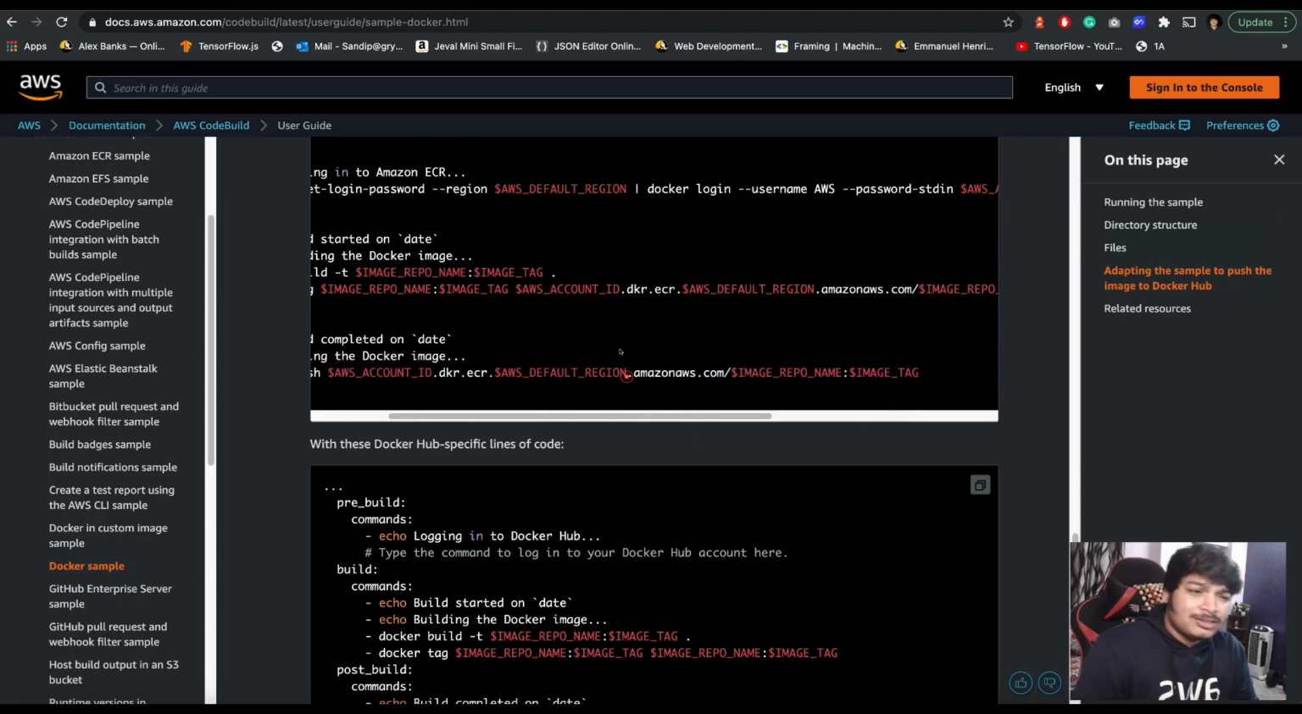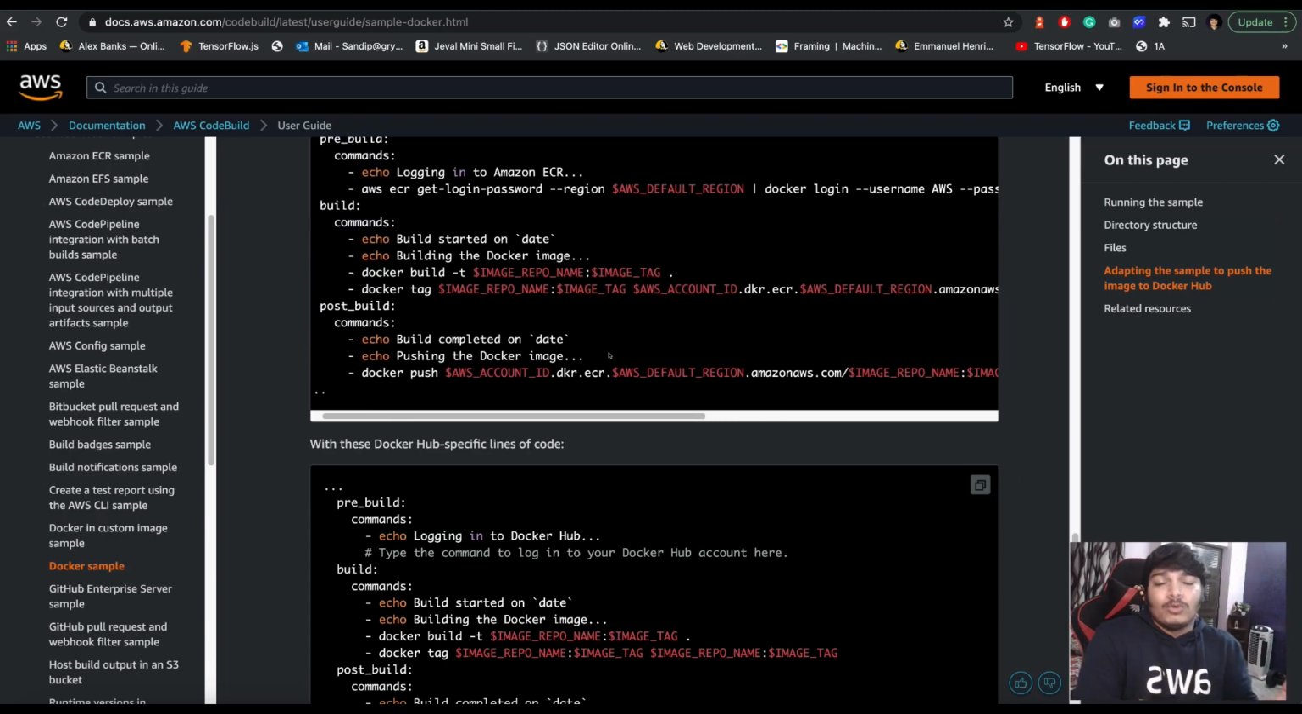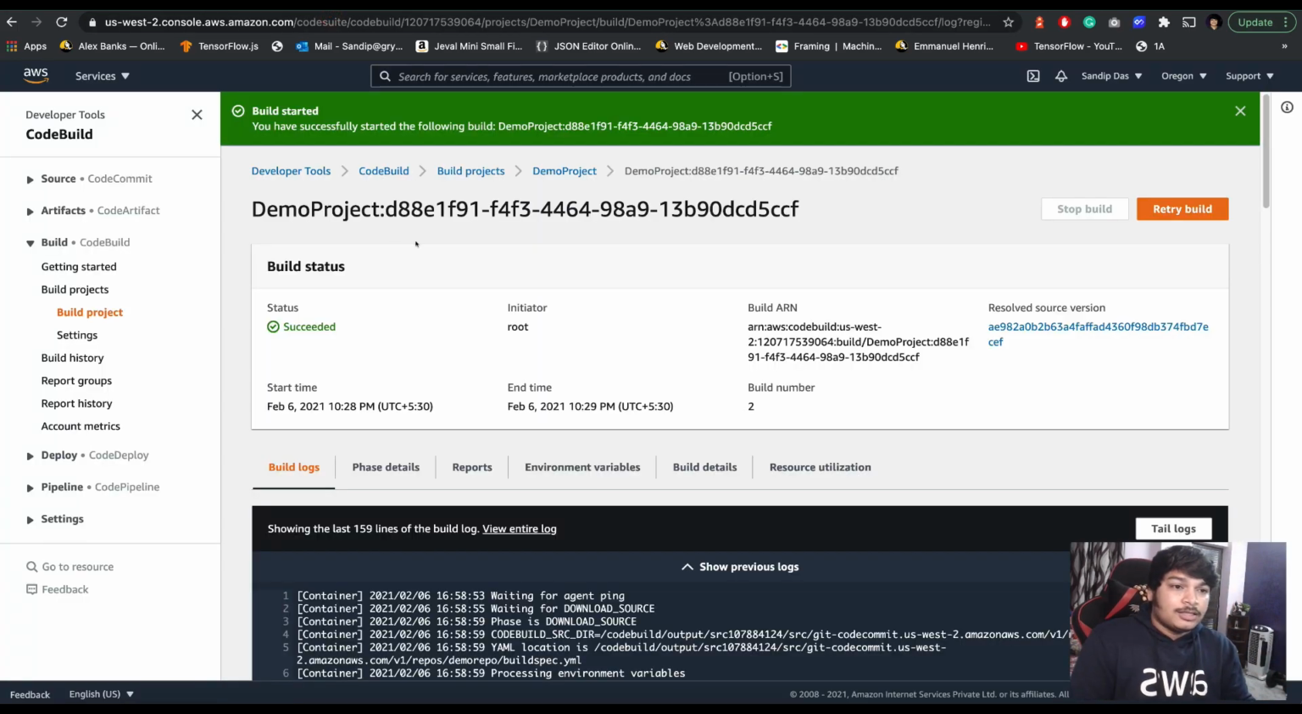You can do more. Suppose after the image is pushed you want to deploy the changes in ECS, or maybe restart the pods and pull this image. If automation is not set, you can set all this kind of automation there. Or maybe you want to pass that to CodeDeploy, whatever it is, you can do it this way. I just wanted to show you.